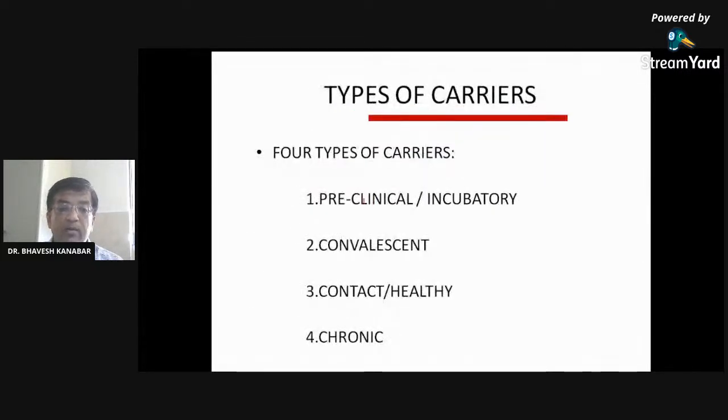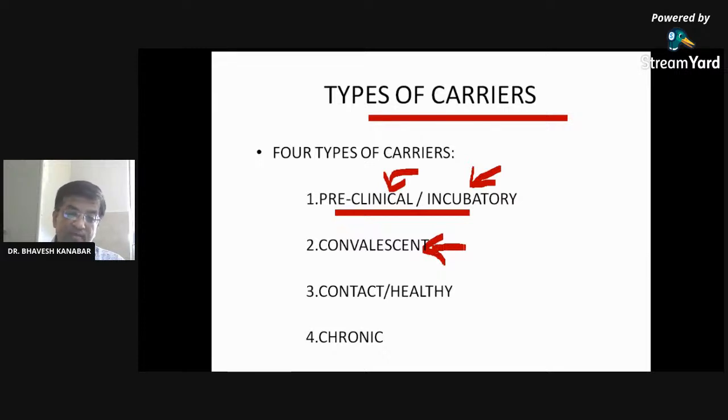Types of carrier: preclinical or incubatory carrier means those who have not developed symptoms, who are in the incubation period. Convalescent carrier means those who have developed symptoms and recovered, who are in the recovery phase. Contact or healthy carrier, right? And chronic carrier. These are the 4 types of carrier. Again, I repeat: preclinical or incubatory carrier, convalescent carrier, contact or healthy carrier, and chronic carrier.